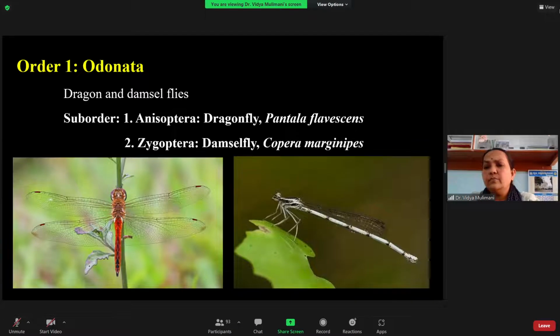The first common order that you know is the Odonata. Okay, so this is the order which are exclusively predator, because in the exam they will ask you to list some of the orders which are exclusively predator. So you have the Odonata.